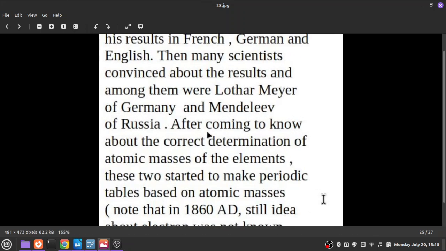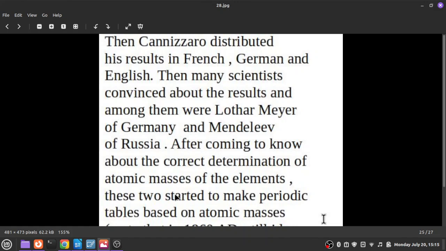Then Cannizzaro distributed his pamphlets published in French, German, and English. And so many scientists were convinced about his results, and they were all surprised by the wonderful results. Among them, the two prominent scientists were Lothar Meyer of Germany and Mendeleev of Russia. These two chemists were very happy because, after finding a correct method of determining atomic masses, they came up with periodic tables for chemical elements based on atomic masses.